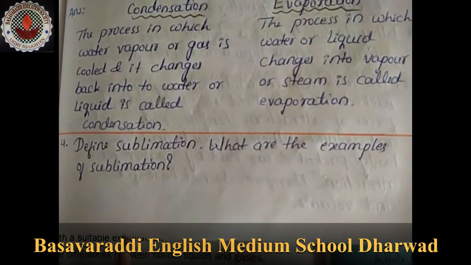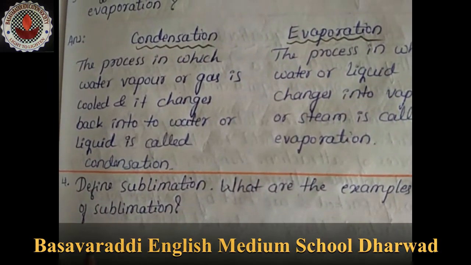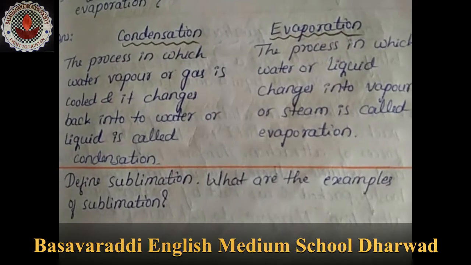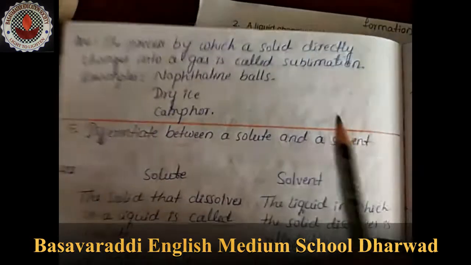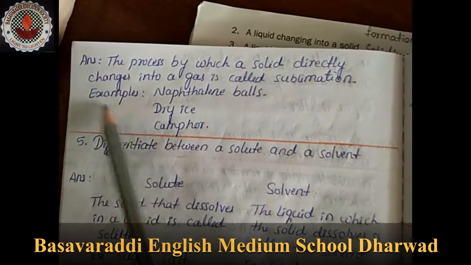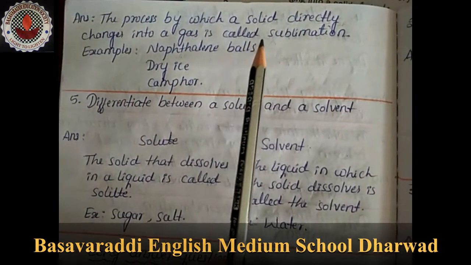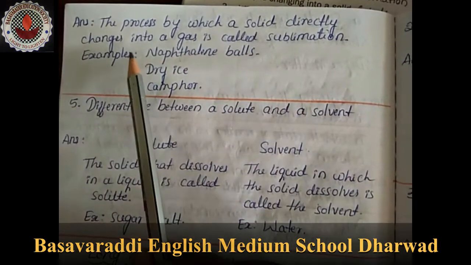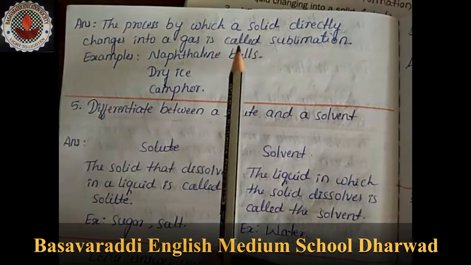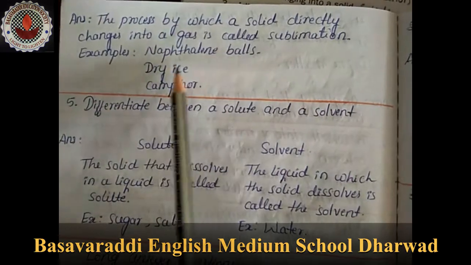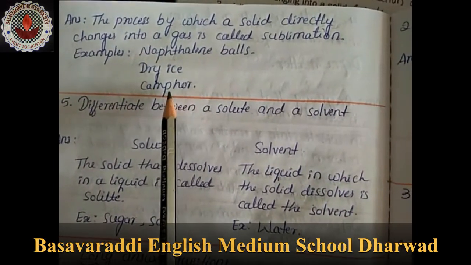Next, the fourth question is, define sublimation. What are the examples of sublimation? Answer: the process by which a solid directly changes into a gas is called sublimation. Examples: naphthalene balls, dry ice, karpur.